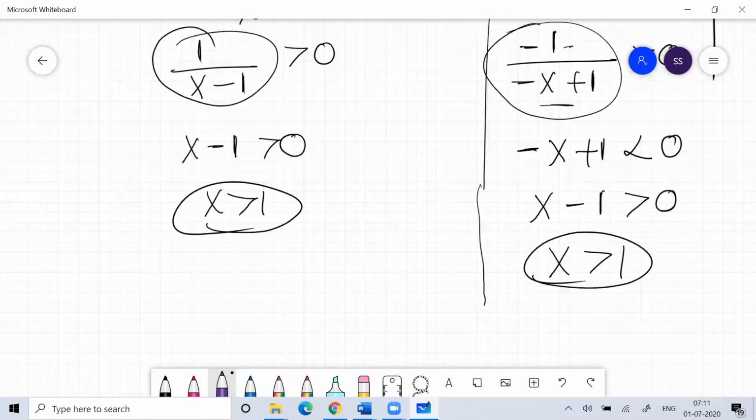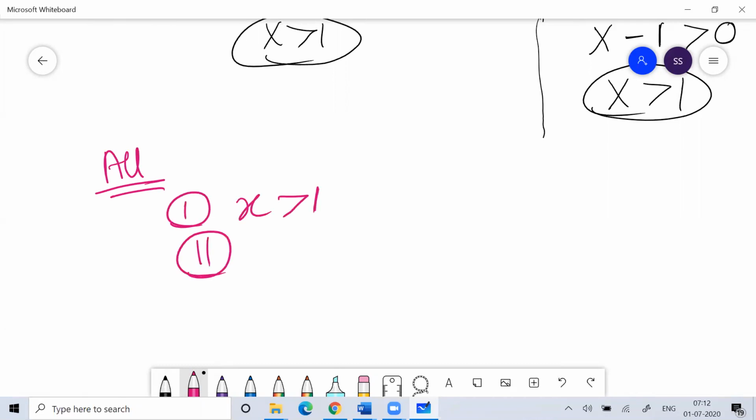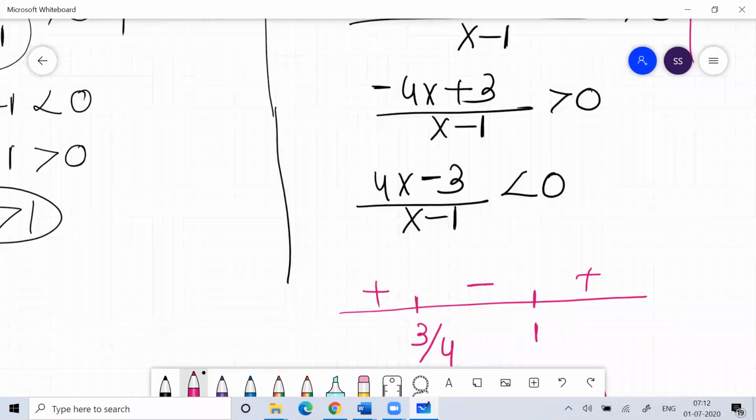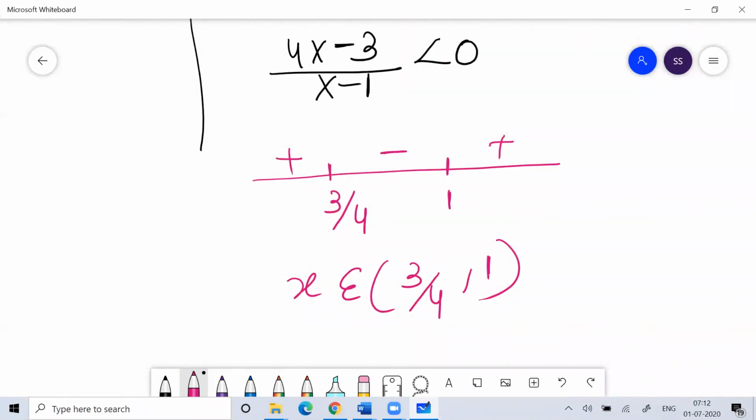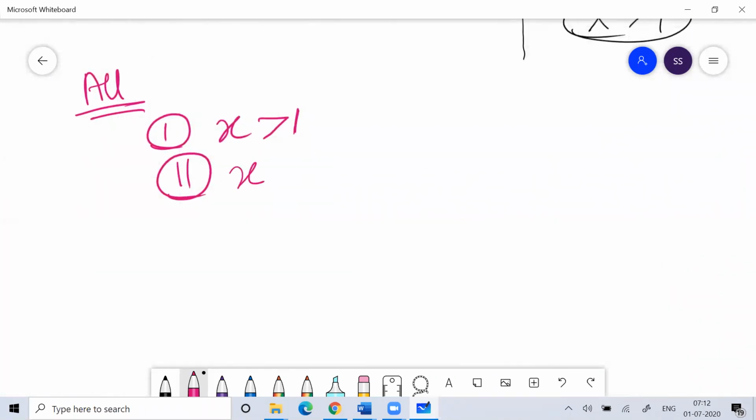If you compare all four conditions and put them together, the end output is x should be greater than 1, and the other output we are getting is that the x value should be between 3 by 4 and 1.